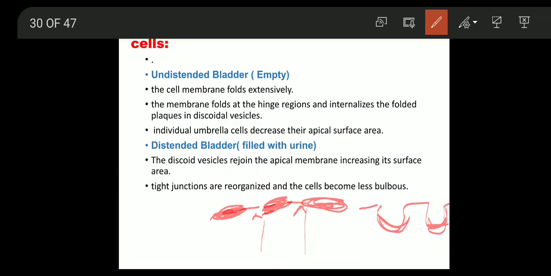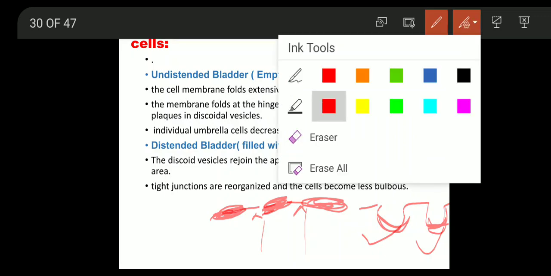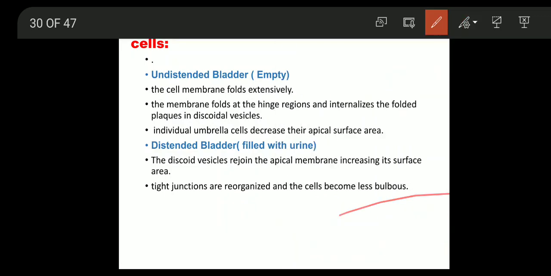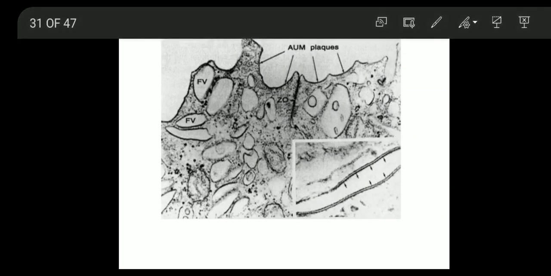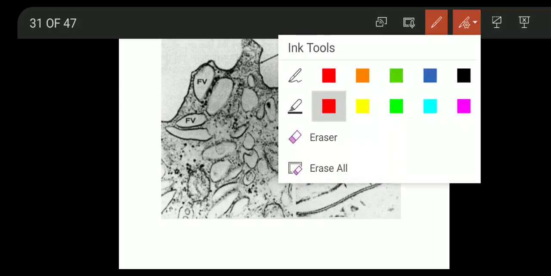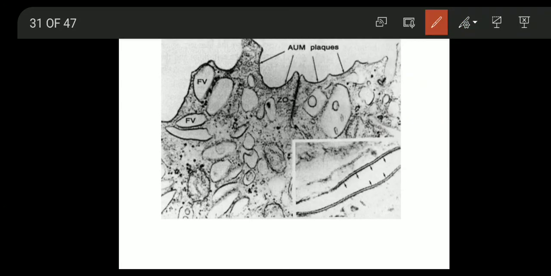And when the bladder is distended, these discoid vesicles come back on the surface. For example, here you can appreciate in this diagram, this is the discoid vesicle, like this plaques.